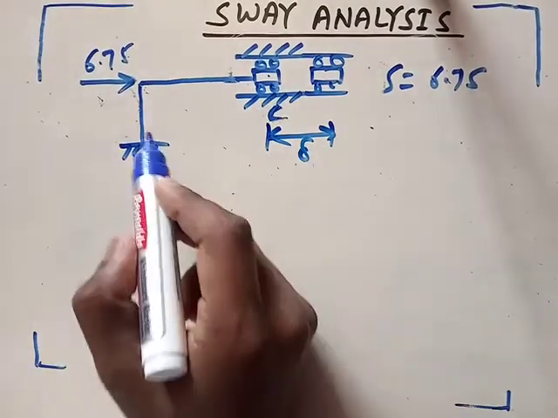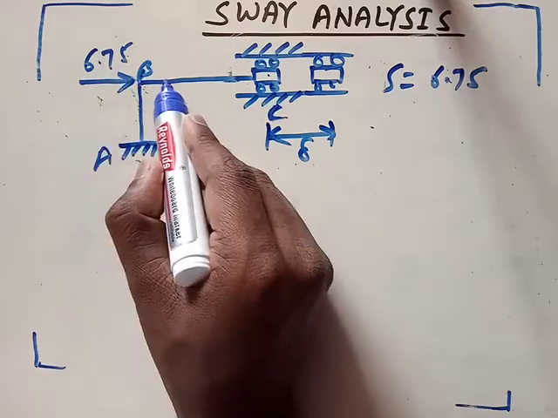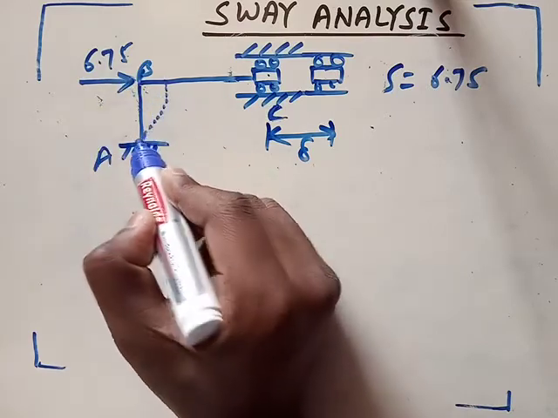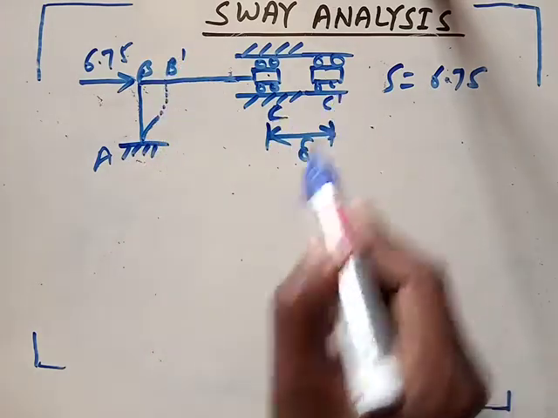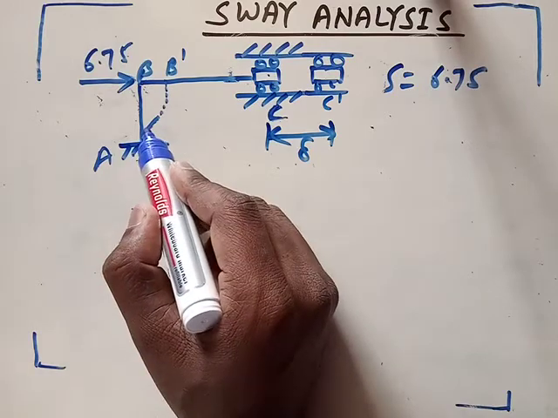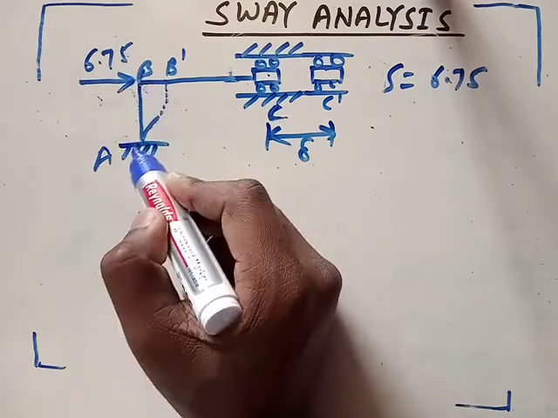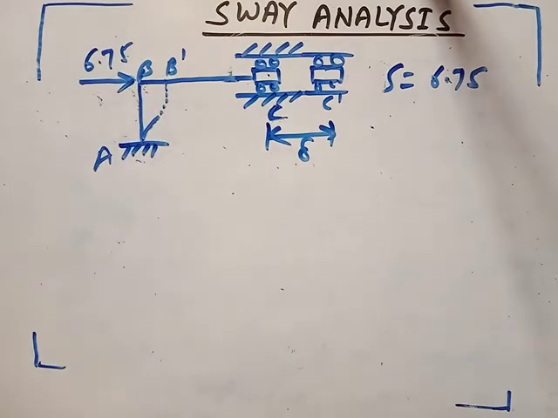See, in part AB, there is lateral displacement. So this will become like this. This B will come here. This C will come to C dash. So lateral displacement is produced only in part AB. So only in this part there will be moment induced due to this deflection.